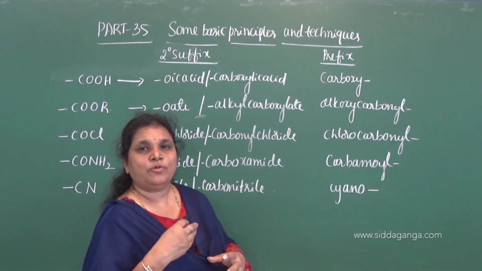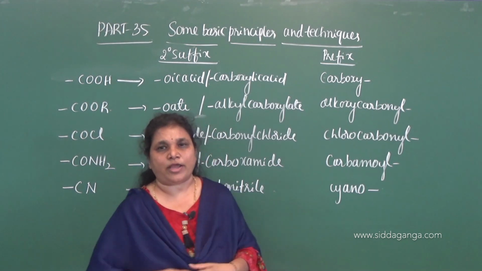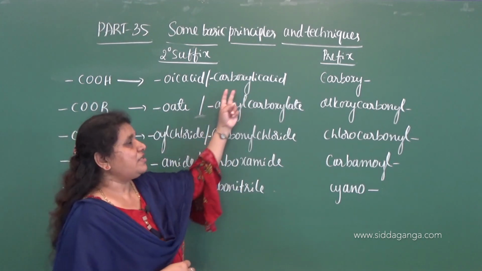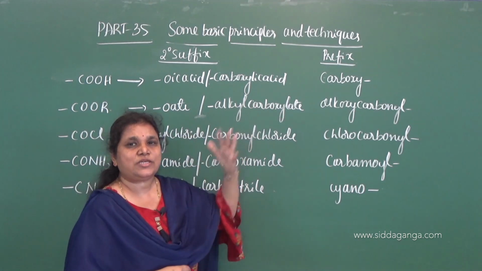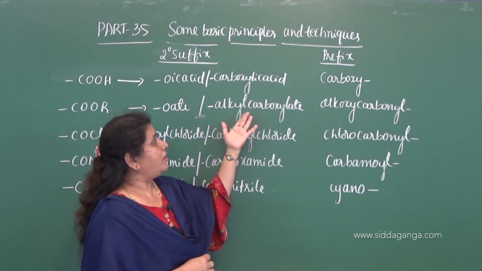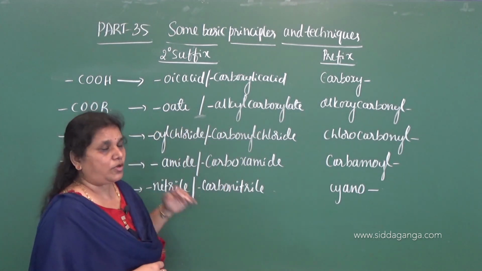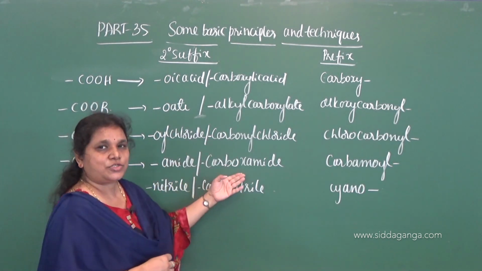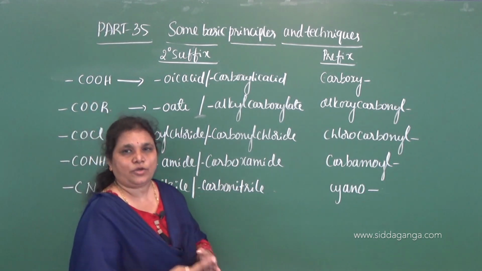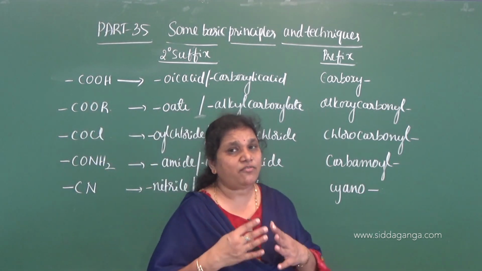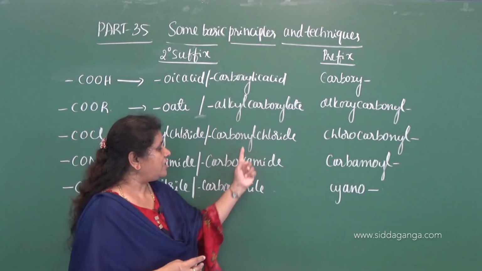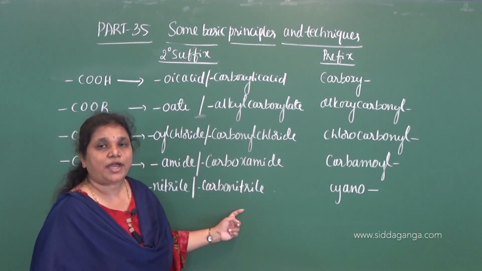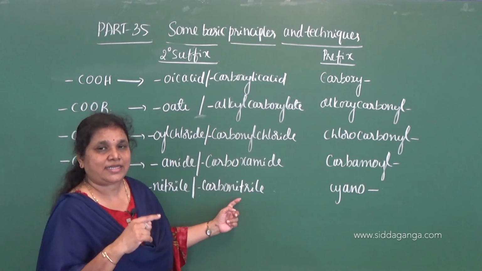If they are present more than two in a given organic compound, so 3 COOH groups, more than 2 COOR groups, more than 2 COCl groups, more than 2 CONH2 groups, more than 2 CN groups, then we have to use the special secondary suffix.